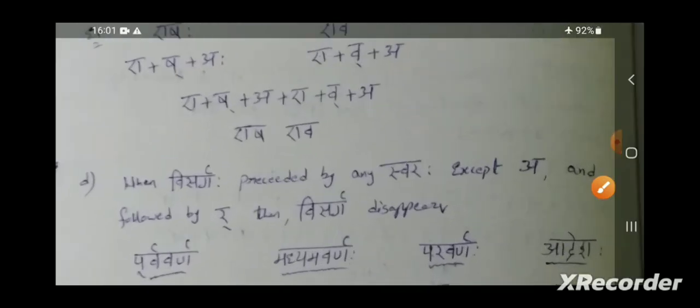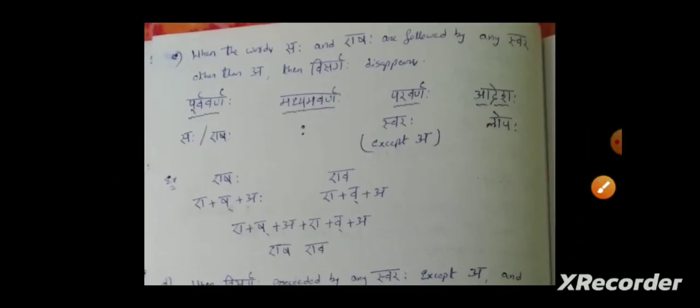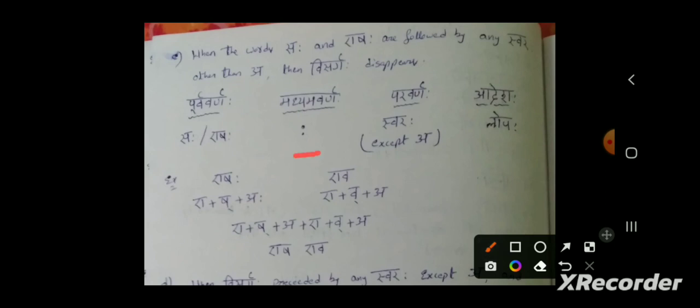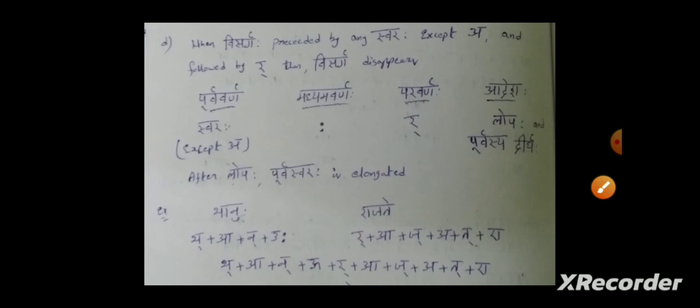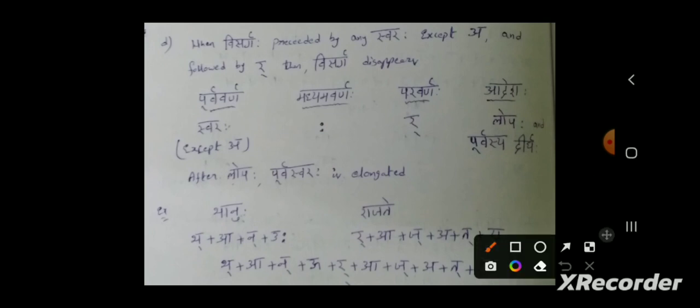And what is the third case? The third case is when visarga is preceded by the words saha or eshaha and followed by any swara except A. Then Visarga Lopa will happen. And what is the fourth case? The last case. The fourth case is when visarga is preceded by any swara except A and followed by Repa.